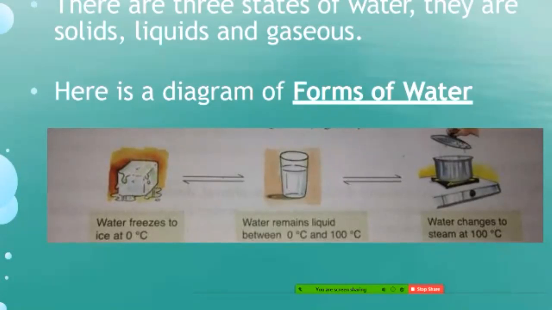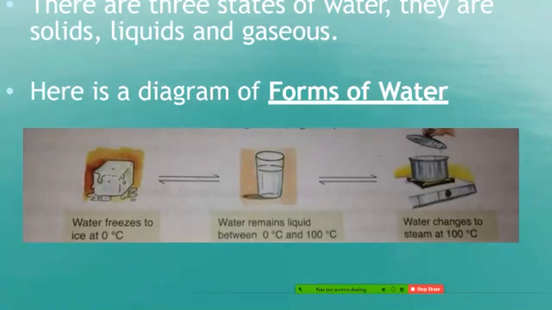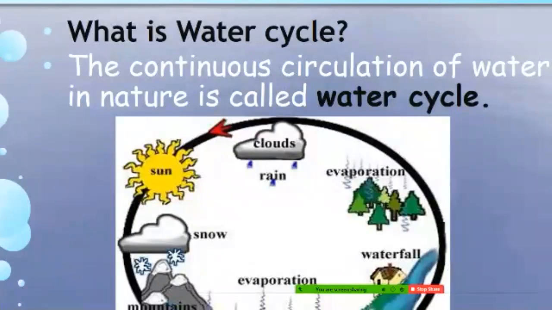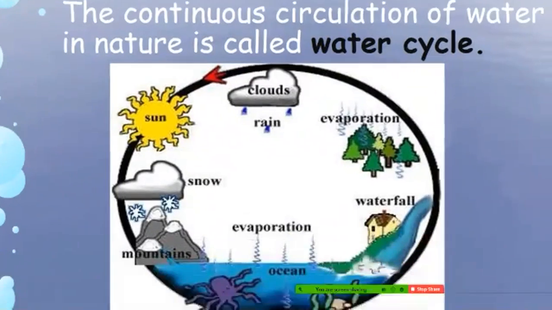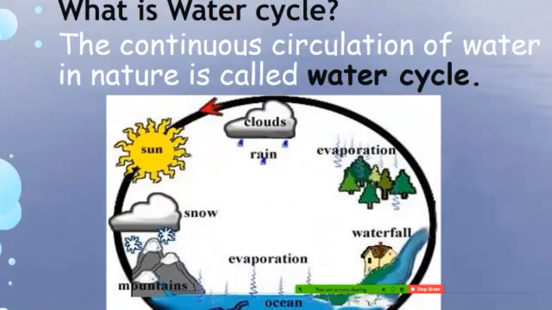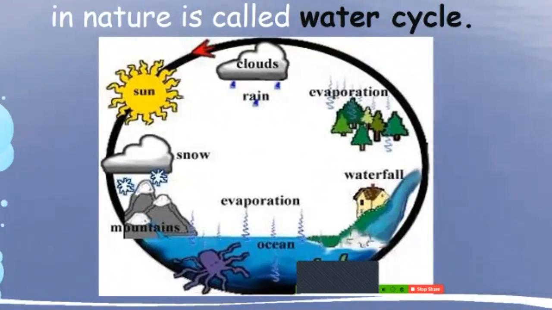So this gave us the different forms of water. Students, water freezes at 0 degrees centigrade, water remains liquid between 0 and 100 degrees centigrade, and water changes to steam at 100 degrees centigrade. This is the water cycle. All of you have to draw this water cycle. It is a continuous circulation cycle, and only then is nature balanced. You see, this is sunlight.